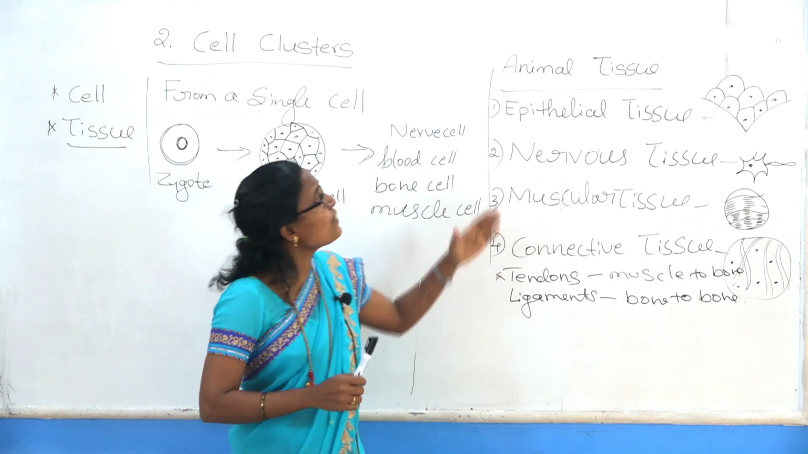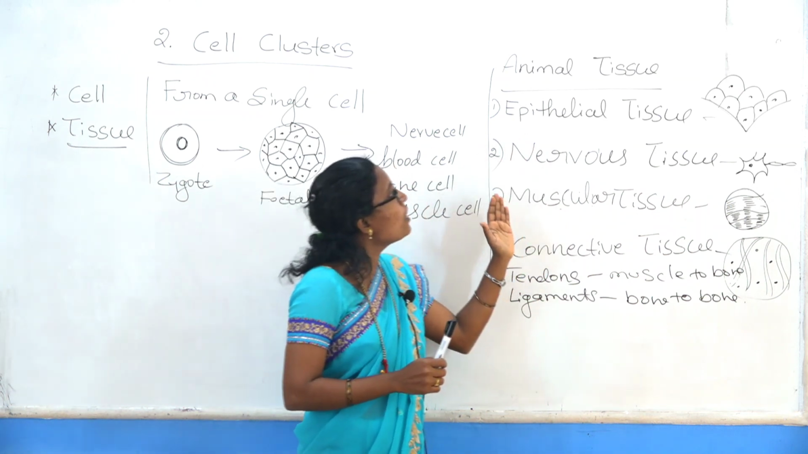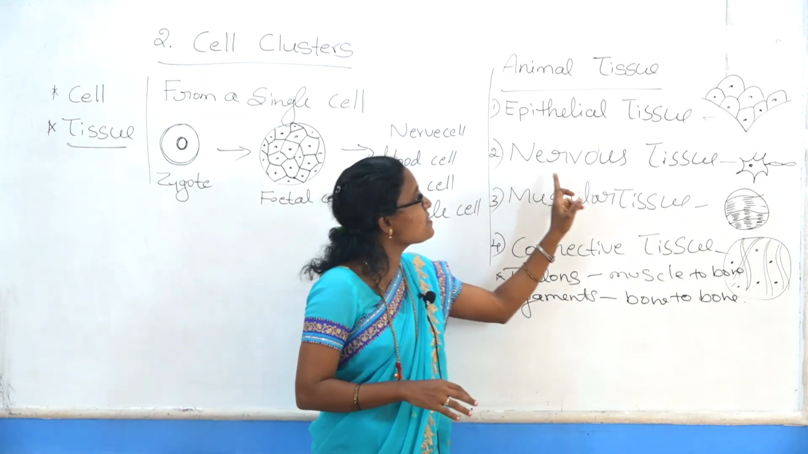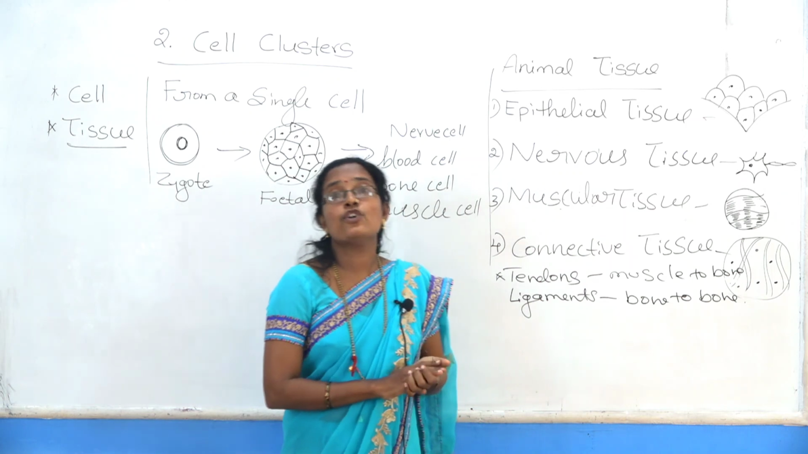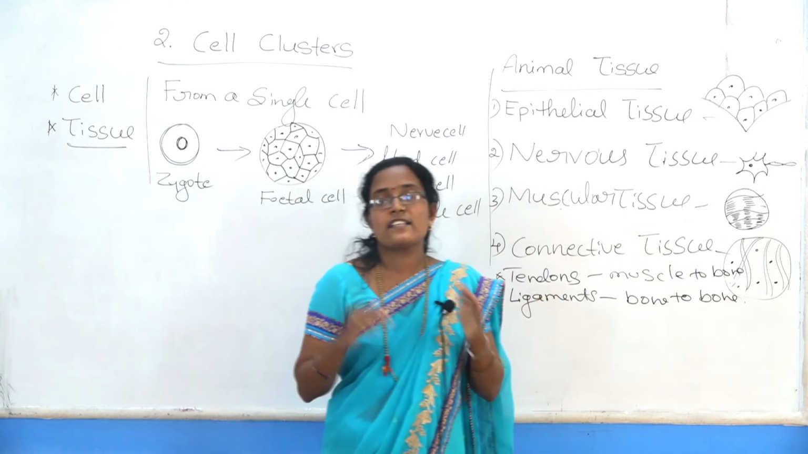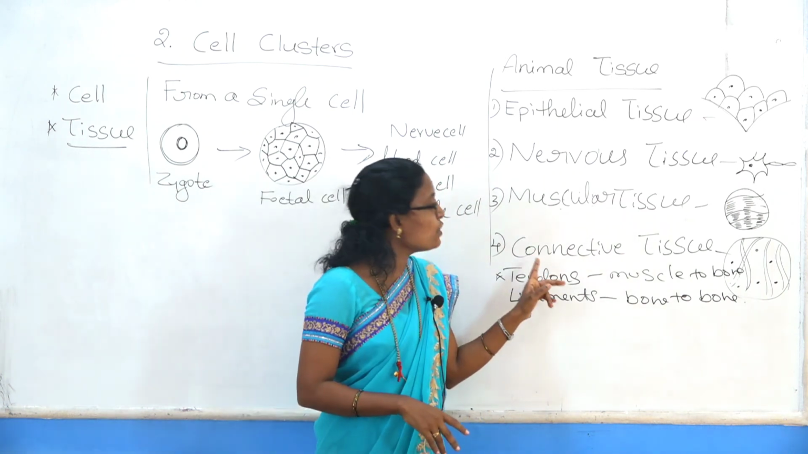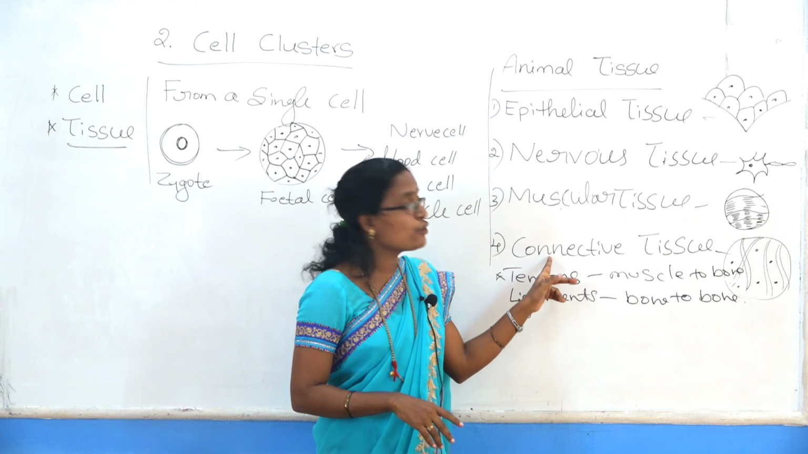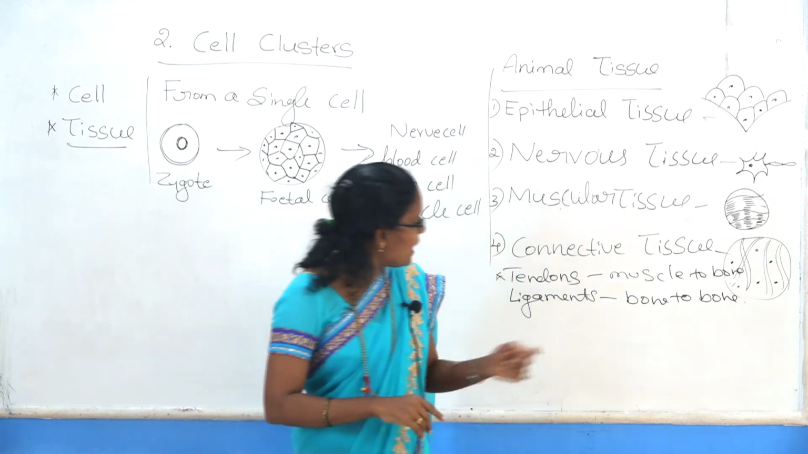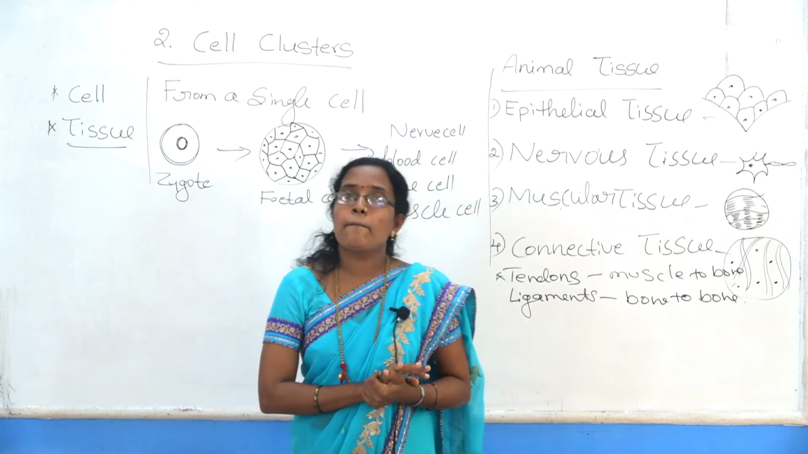Then the different types of animal tissue. First, epithelial tissue. Its main function is to cover the body and internal organs. Second, nerve tissue, which is made up of neurons. Third, muscular tissue, which consists of cells that contract and regain their original state. Fourth is connective tissue, which has many types: tendons, ligaments, bone and cartilage, fibrous tissue, and last, blood.